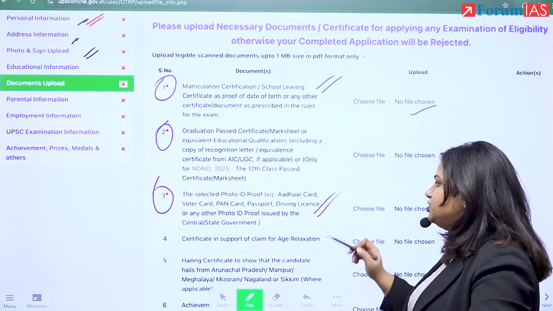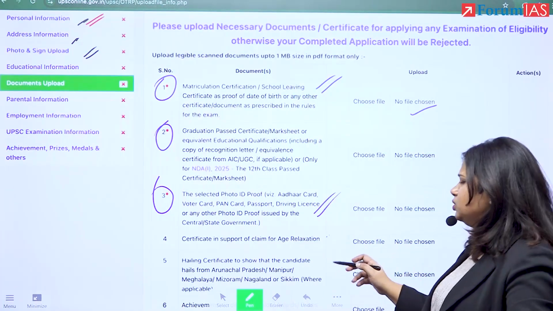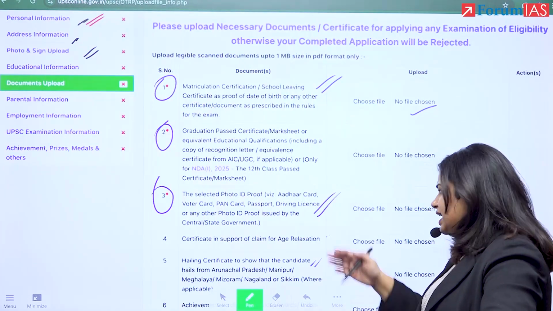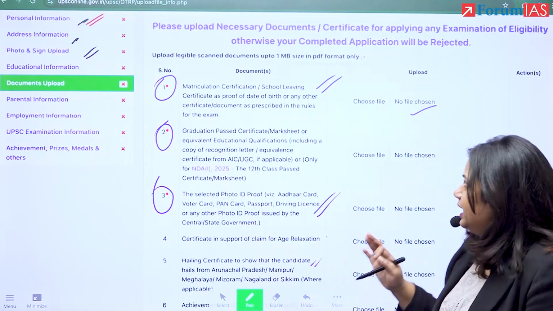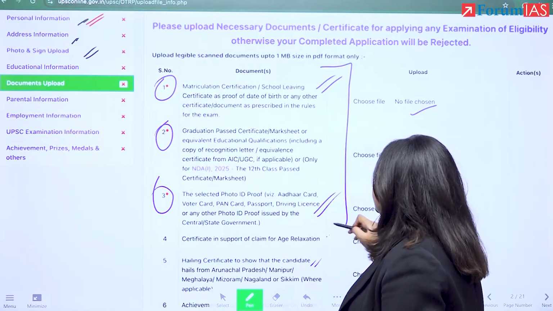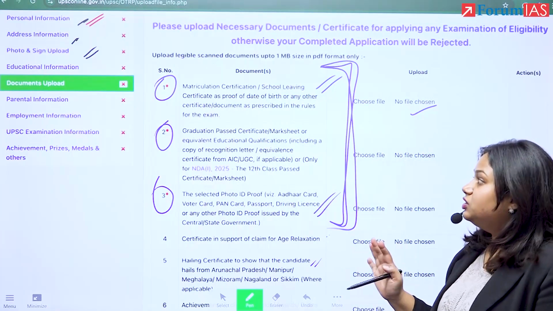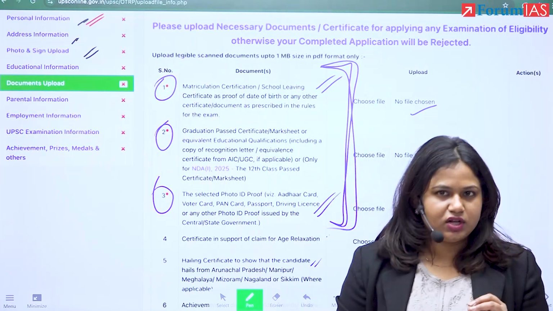If you're asking for age relaxation, that. If you're asking for your domicile to be from the northeast, that has been asked, and you have the option of giving your certificates for achievements also. Again, these are the main certificates that have been asked for. Other than that, the other ones are for your background and relaxations if you're asking for those, right?